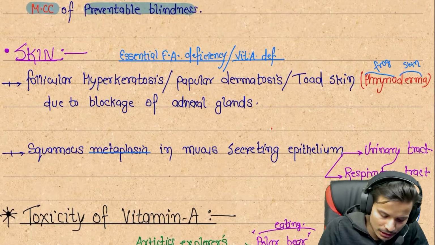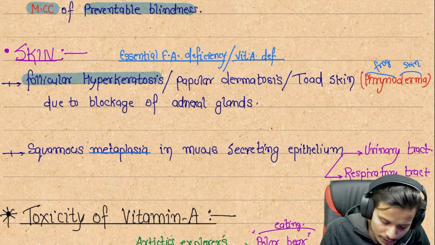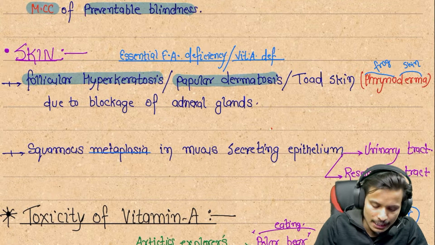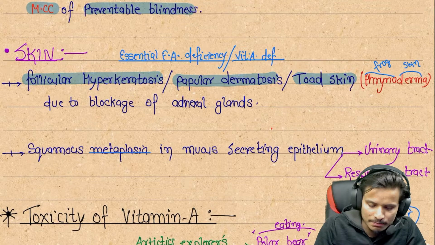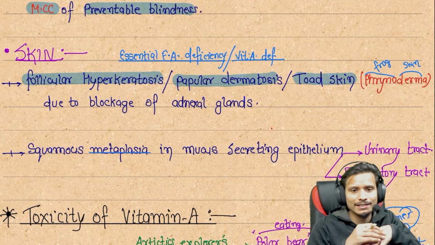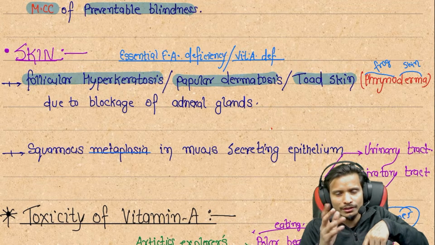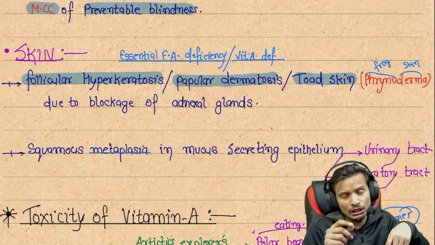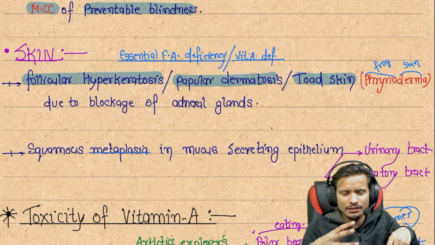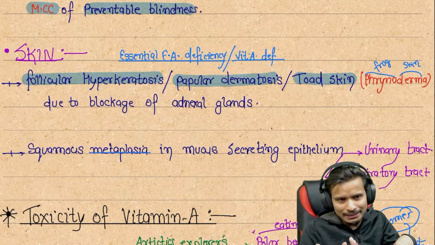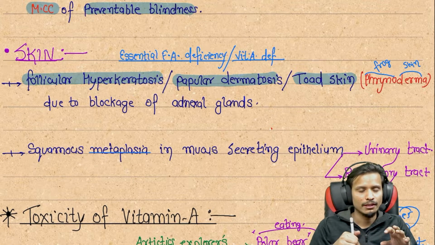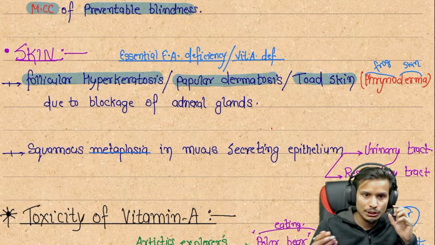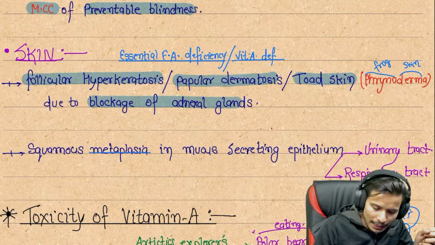In the skin there is follicular hyperkeratosis, papular dermatitis, and toad's skin, which is called phrynoderma, meaning frog-like skin. The frog-like skin forms in patches. This toad-like skin is seen in patients with vitamin A deficiency, that is follicular hyperkeratosis. Next, due to blockage of the adnexal glands.